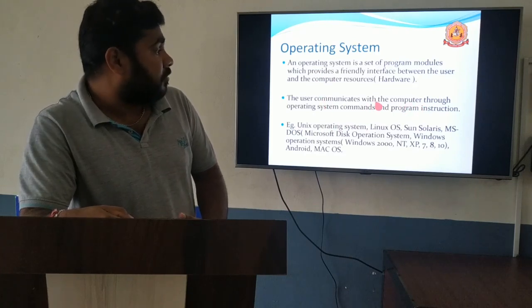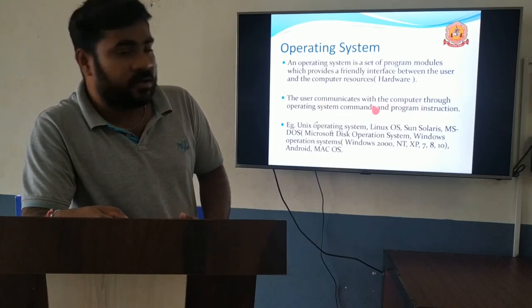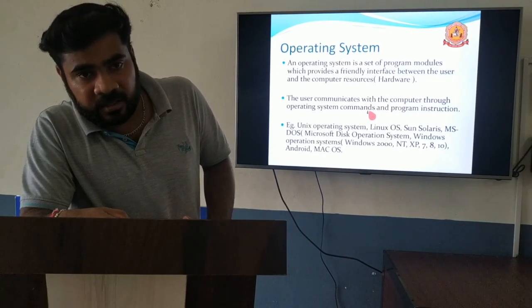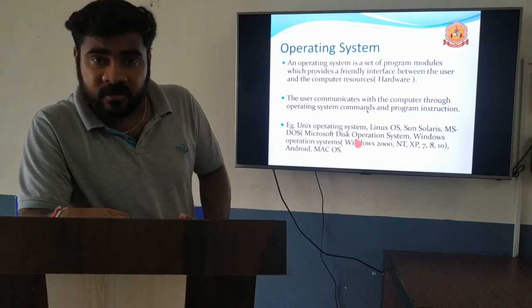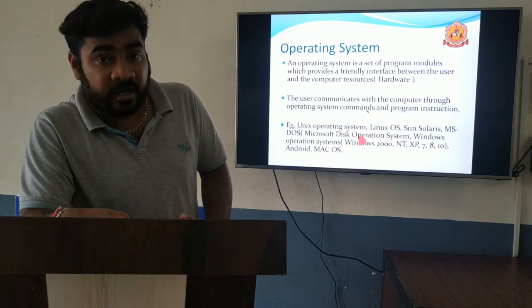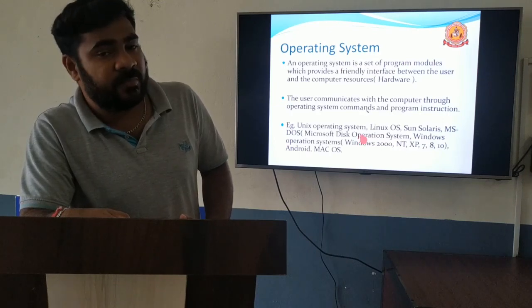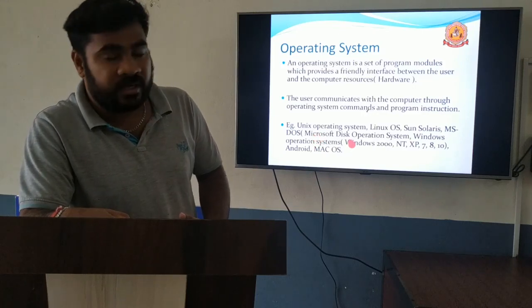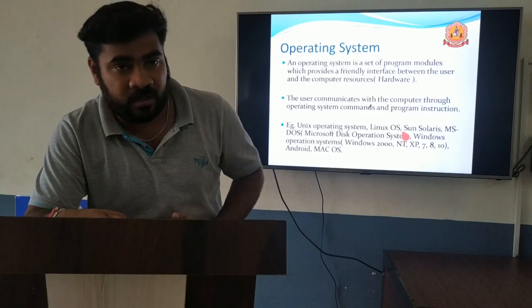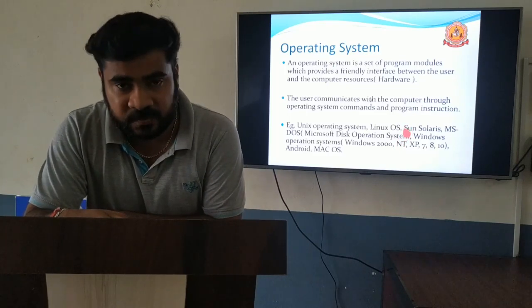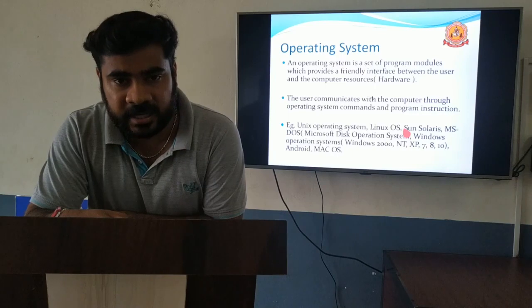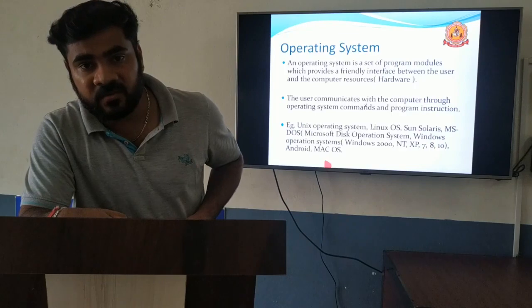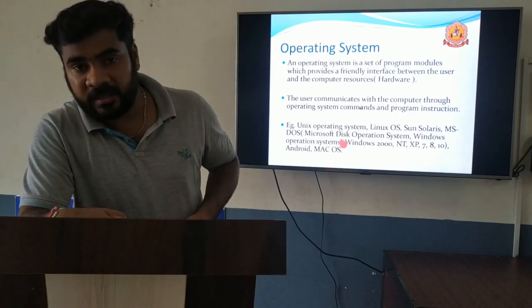Then the user communicates with the computer through operating system commands or instructions. You have to give the instruction to the operating system, which will deal with the hardware. Examples: Unix operating system, Linux operating system, Windows operating systems, MS-DOS. The earlier Windows operating system is MS-DOS, Microsoft Disk Operating System. Later Windows operating systems: Windows XP, Windows NT, Windows 7, Windows 8 and Windows 10 like that. Then Android. Android is an operating system mainly used in mobiles and smartphones.